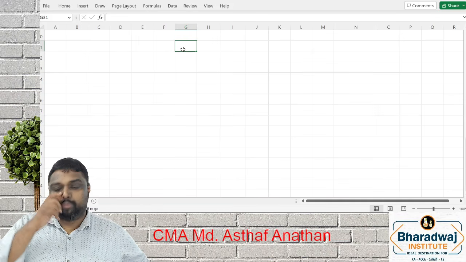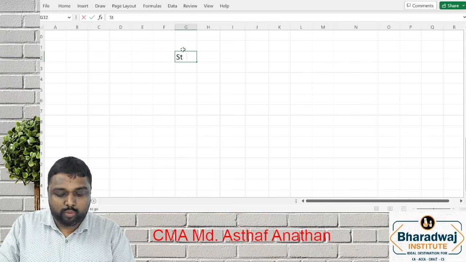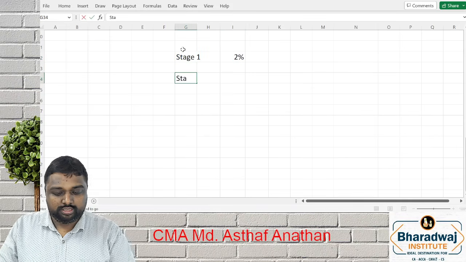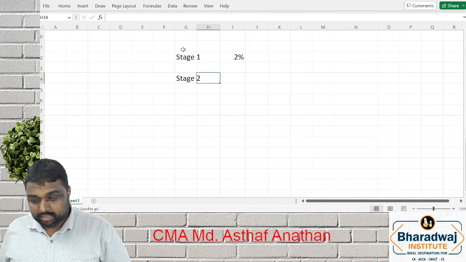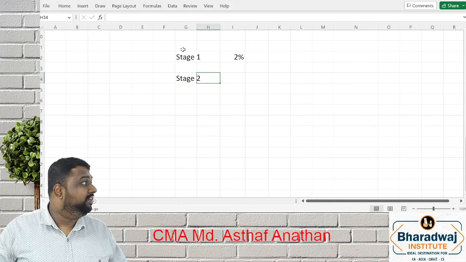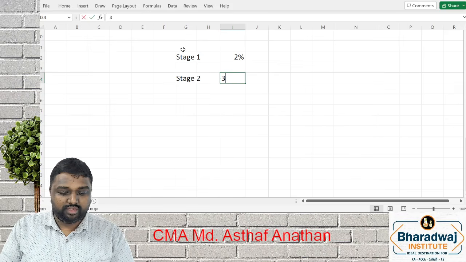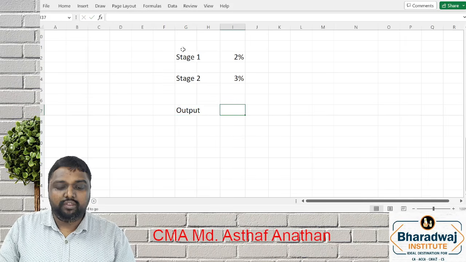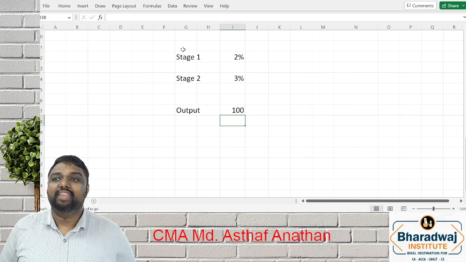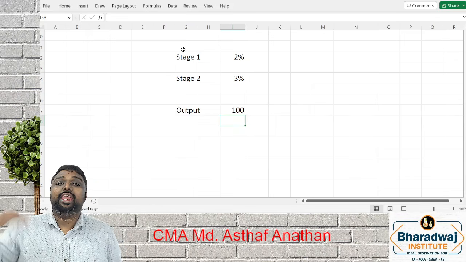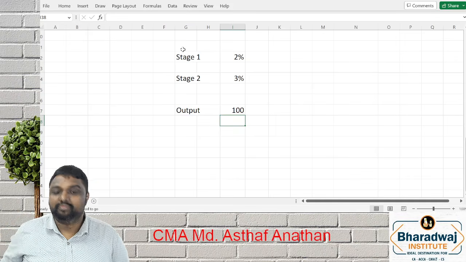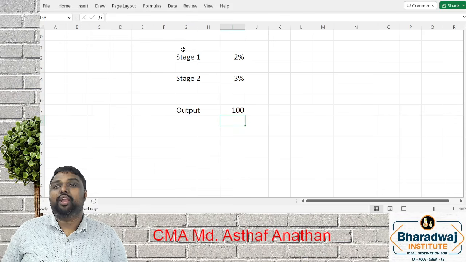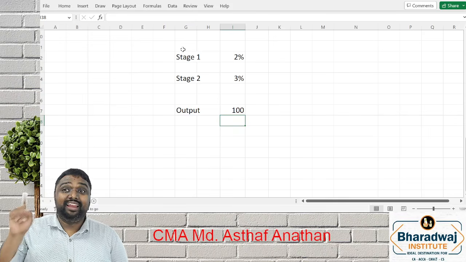So let me tell you one point. See, in stage 1, if there is a 2% wastage, and in stage 2 a 3% wastage. These are only 2 stages, let's say, as an example. If I want a 100 output, my input is 100 or more than 100. What will that be? Okay, some of the friends are telling 105. Let's see whether it is correct or not.